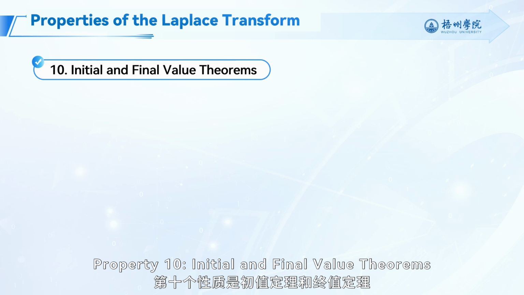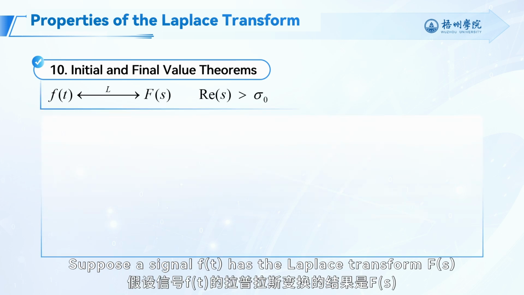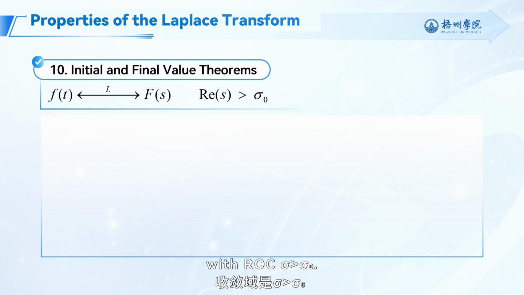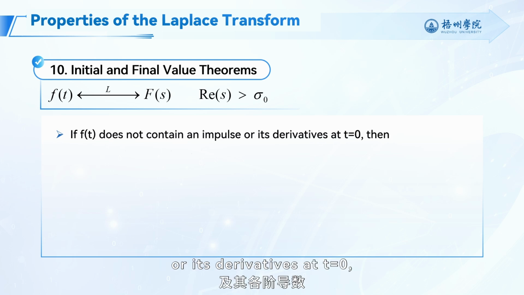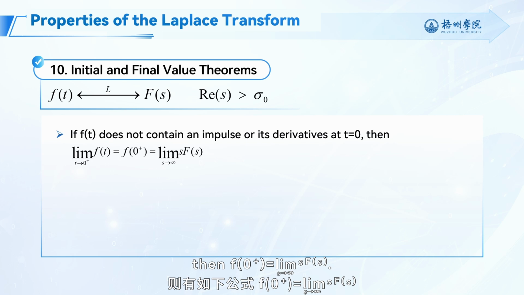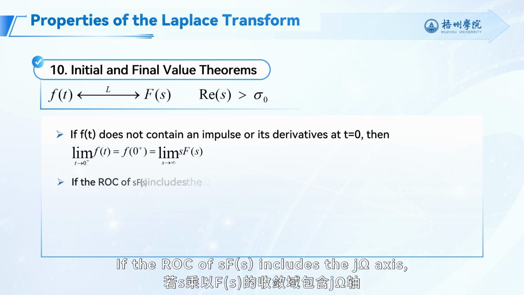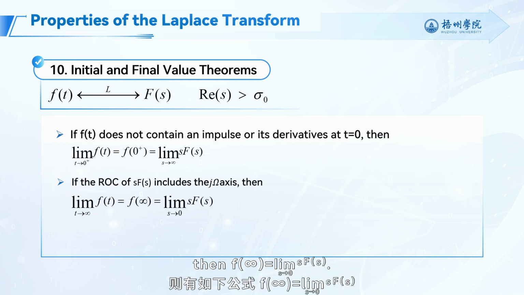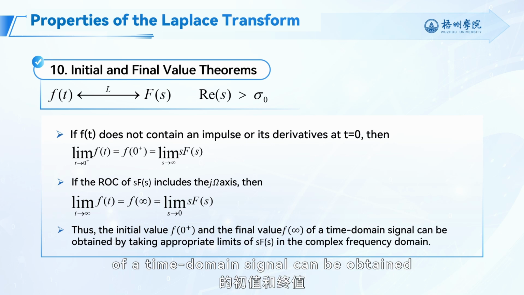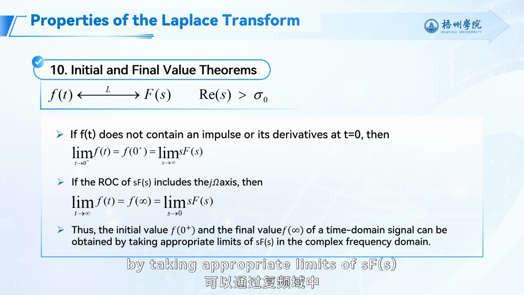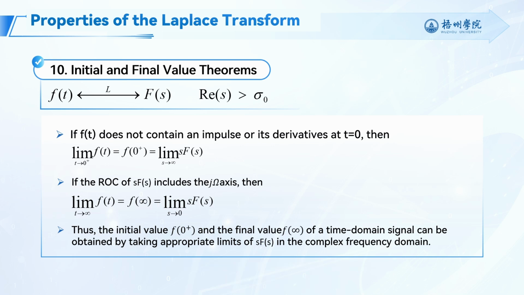Property 10. Initial and final value theorems. Suppose a signal f(t) has the Laplace transform F(s) with ROC sigma greater than sigma 0. If f(t) does not contain an impulse or its derivatives at t equals 0, then the initial value f(0 plus) equals the limit as s approaches infinity of s times F(s). If the ROC of s times F(s) includes the j omega axis, then the final value f(infinity) equals the limit as s approaches 0 of s times F(s). Thus, the initial and final values of a time domain signal can be obtained by taking appropriate limits of s times F(s) in the complex frequency domain.